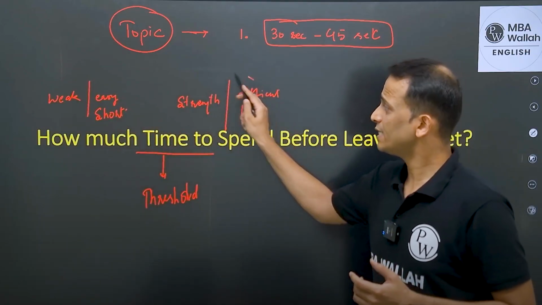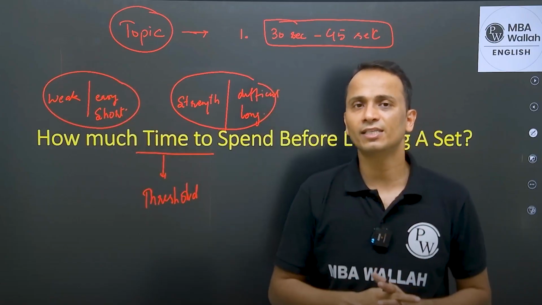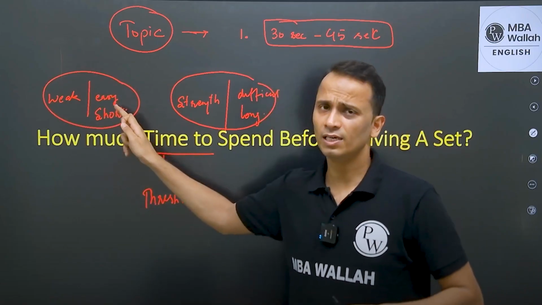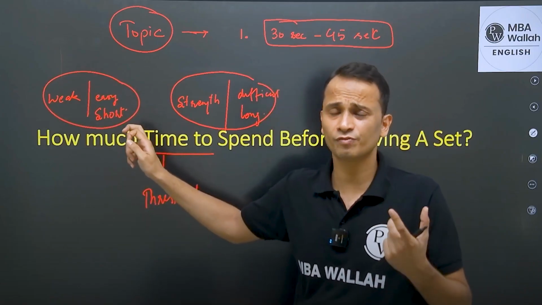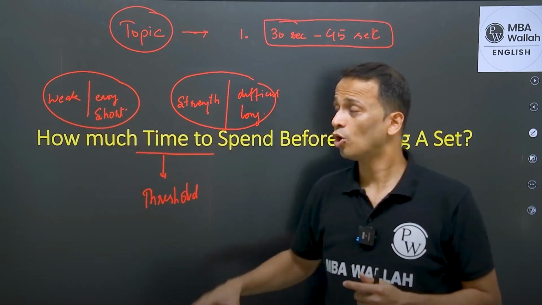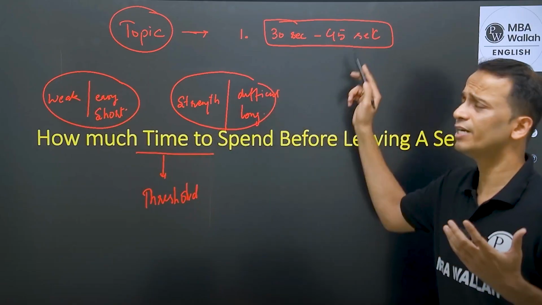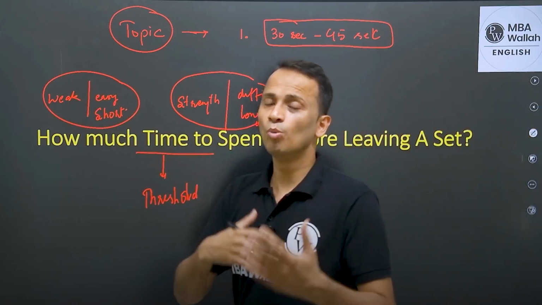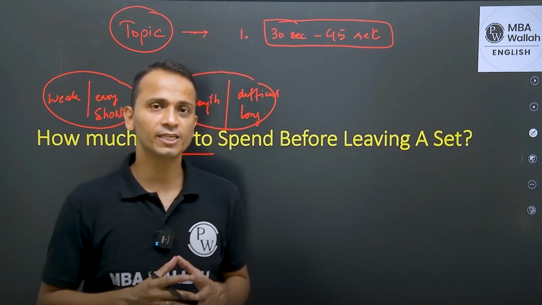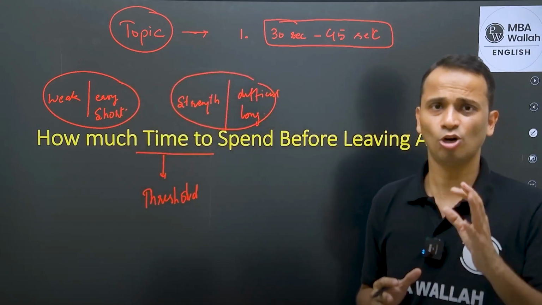Now, let's say in any of these cases, I tend to select that set because of the easy nature of the set, because of the easy language of the set, because of the length of the set, I'll select it, or because of the strength. Then after entering, after these 30 to 45 seconds, how much more time I should be spending on a set in order to take the final decision if I have to complete this set or not.